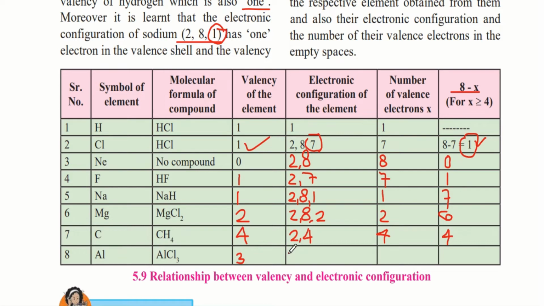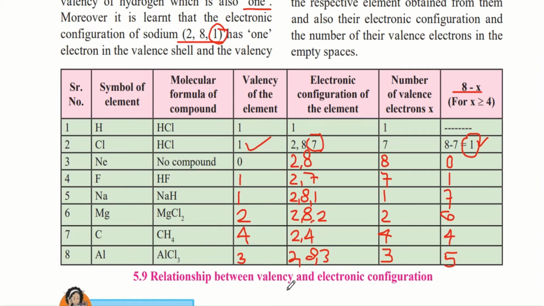The electronic configuration would be 2,8,3. And therefore, the number of valence electrons would be 3. And when you do 8 minus 3, we would get 5.